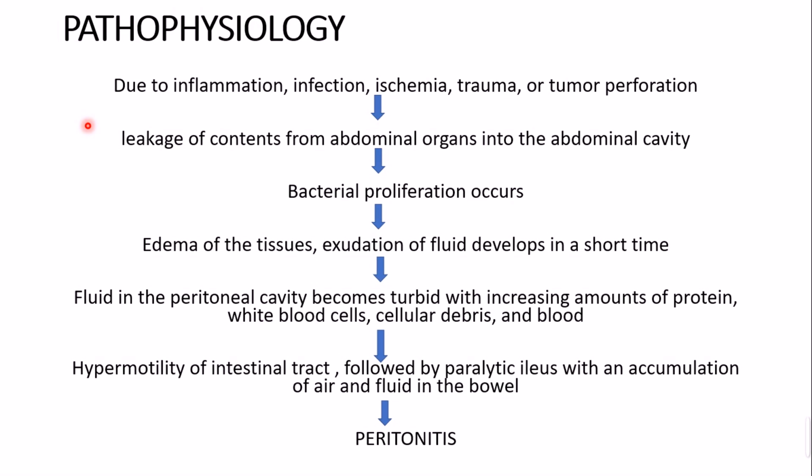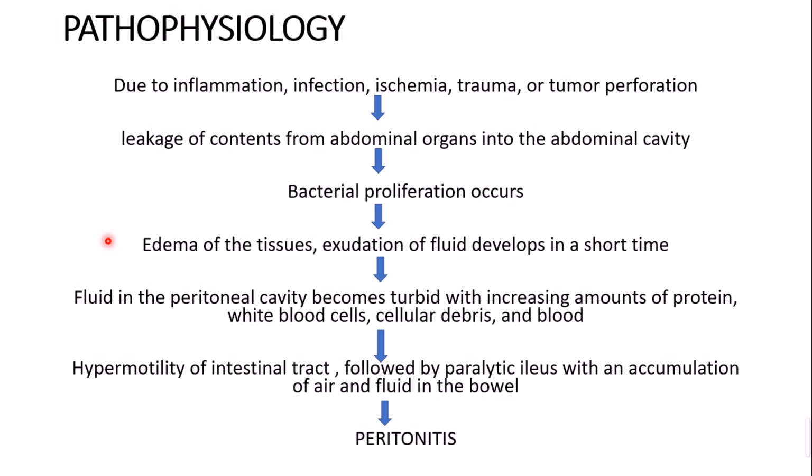All those infectious contents will start leaking into your abdominal cavity, and the bacterial infection will spread from that area to other abdominal areas. Now the bacterial proliferation will start.